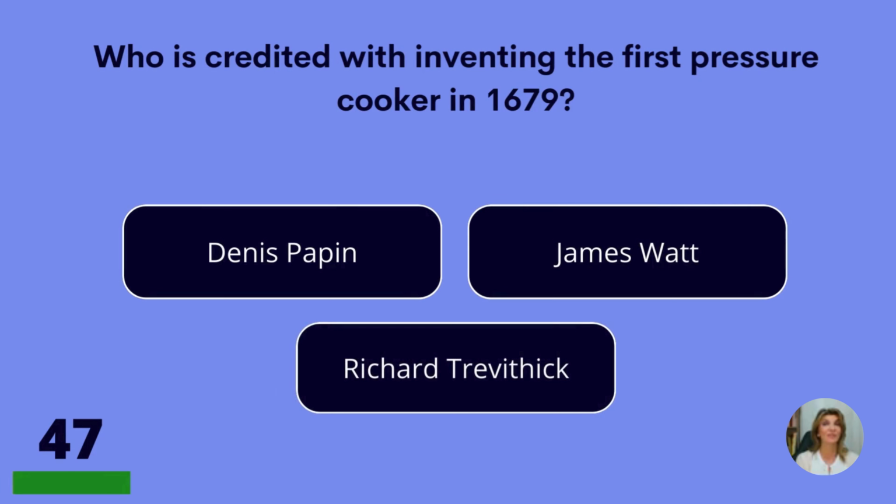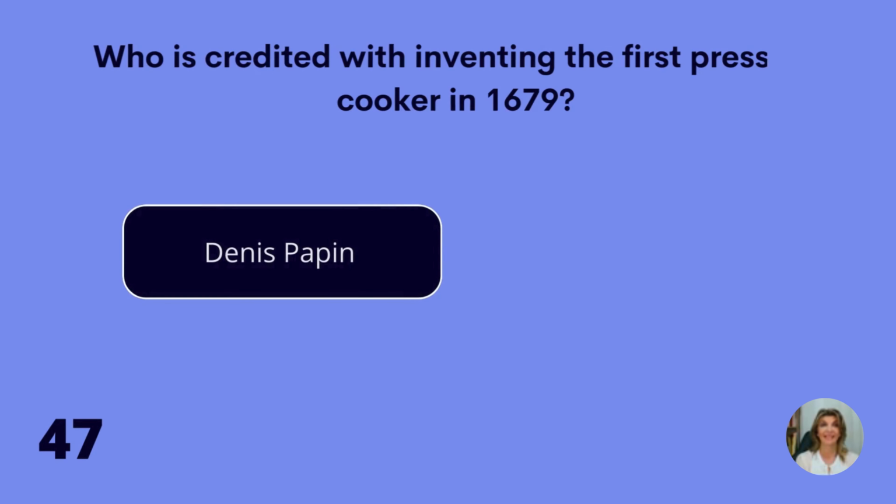Who is credited with inventing the first pressure cooker in 1679? Denis Papin, James Watt, or Richard Trevithick? Denis Papin.